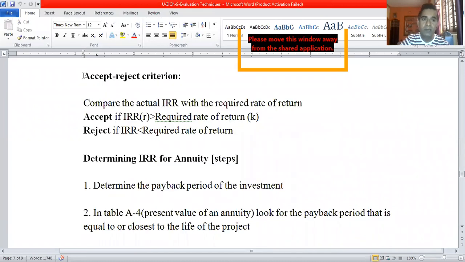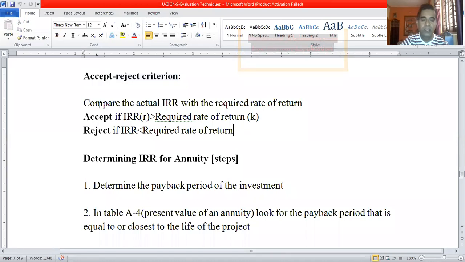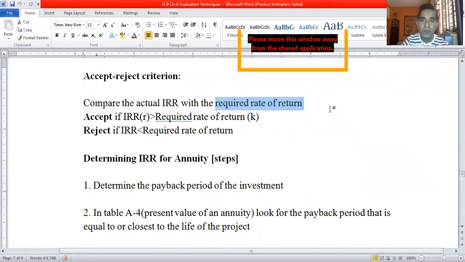Then the accept-reject criterion: compare the actual IRR with the required rate of return. What rate of return a company wants to earn on its project is predetermined.